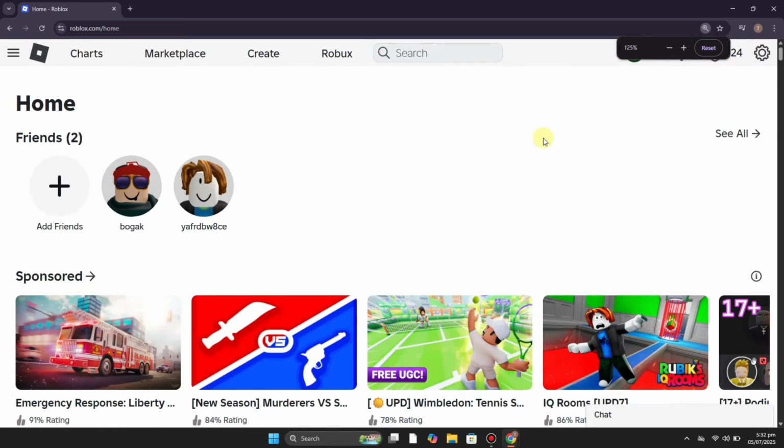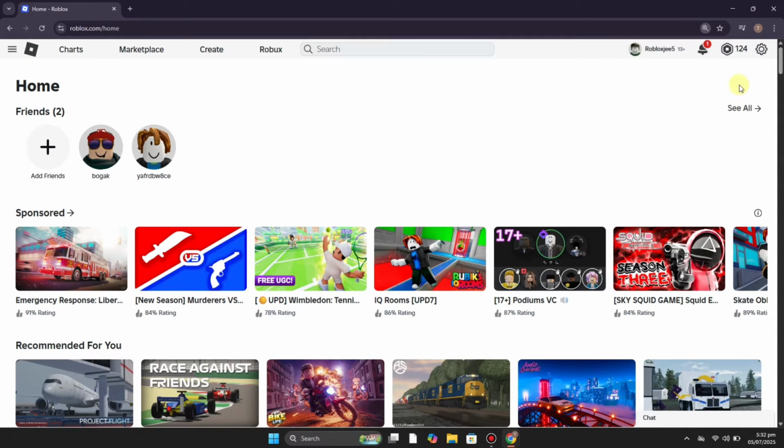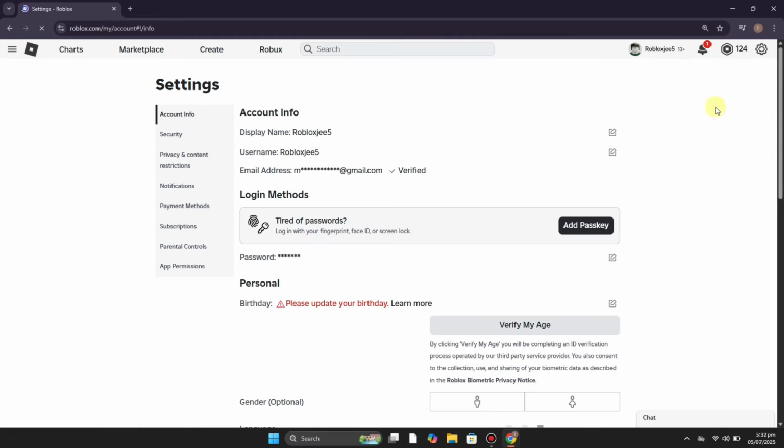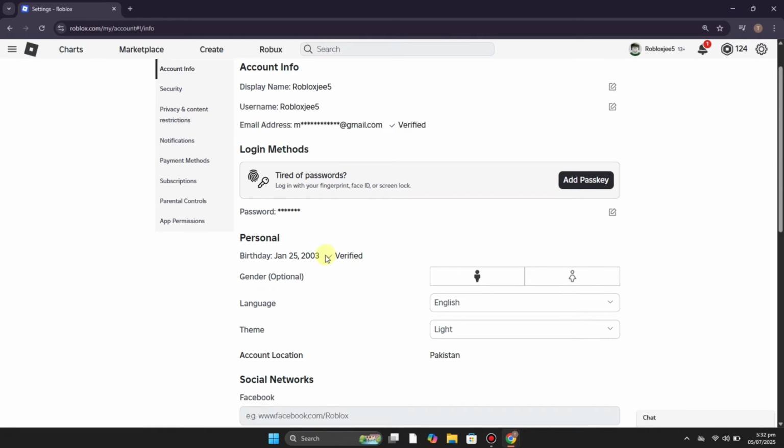restriction on content. For that reason, you just have to click on the settings icon and go to settings. Once you get there, you will see the date of birth. Now what you have to do is simply verify it. Here I have verified and I don't have such issues.